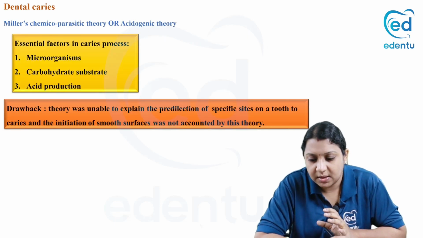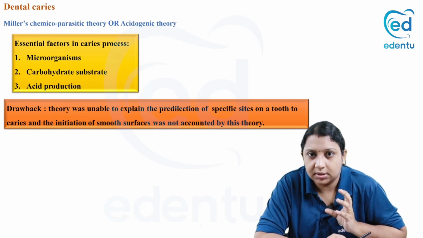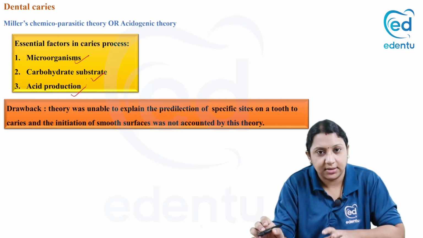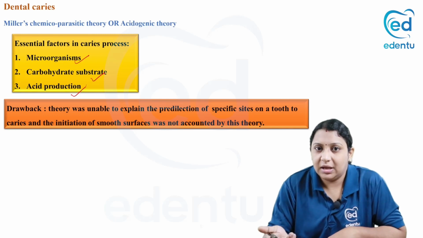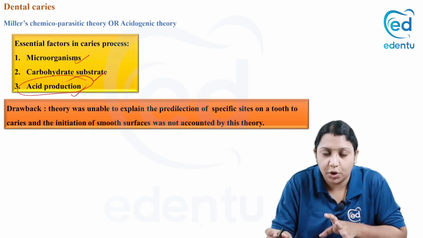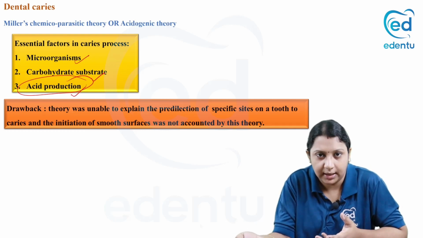According to Miller's chemicoparasitic theory, or the acidogenic theory, there are mainly three factors in the caries process. We have microorganisms, carbohydrates, and also the acid production. So the unidentified chemical that was previously mentioned in the early theory would be the acid that is produced because of the reaction of carbohydrate with microorganism, which we'll be dealing with later.